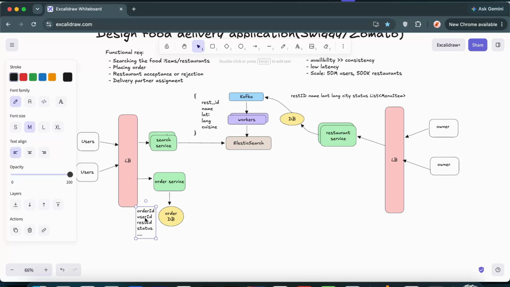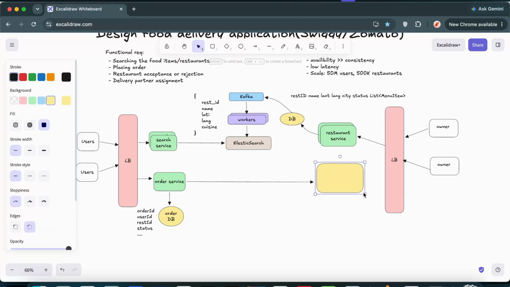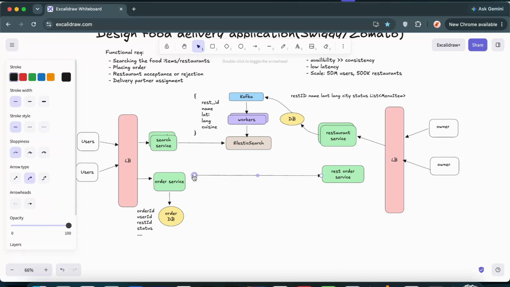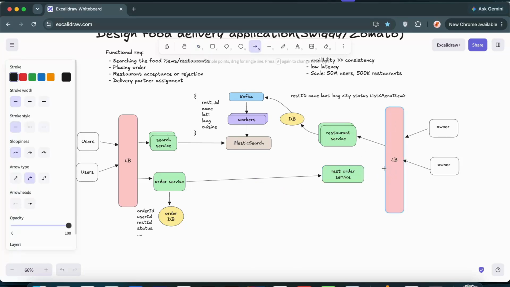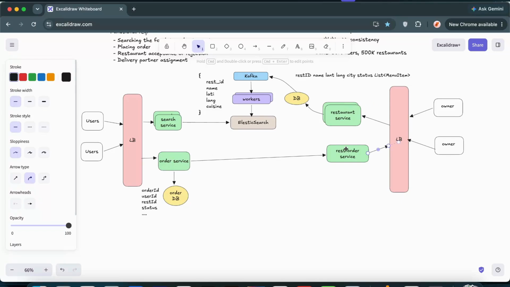Once the data has been added into the order DB, this order service generally communicates with the restaurant owners. For that, we have here the restaurant service. So this will be the restaurant order service. This service sends a notification to the restaurant owners for the orders. The job is, once the owner accepts or rejects the order, based on that we have to update the order table, and then we have to update the users as well. If the restaurant owner accepts the order, obviously we have to ensure that rider assignment is also taken into account.